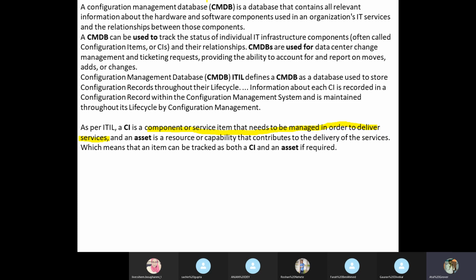It can be a server, a network, a router, switches, a LAN, a WAN, IPs, printers, a virtual server, hardware servers, software, compliance, copyrights, patents. All those require management to deliver a service to my customer. That is the meaning of the configuration item.